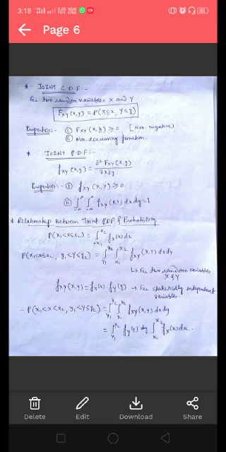For statistically independent random variables, we can obtain the joint PDF f_XY(x,y) equal to the PDF of the random variable x, that is f_X(x), times the PDF of the random variable y, f_Y(y), which are also called marginal densities.